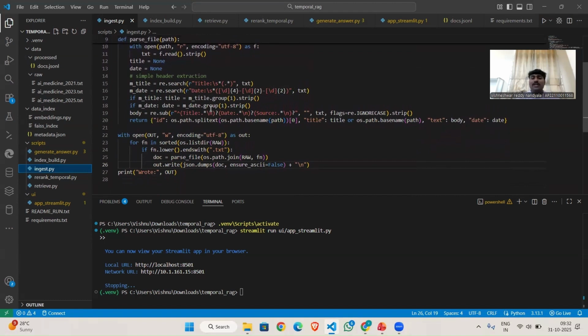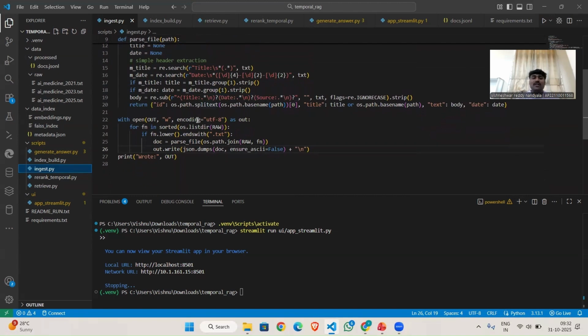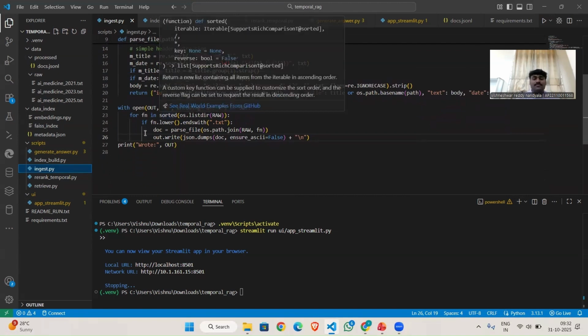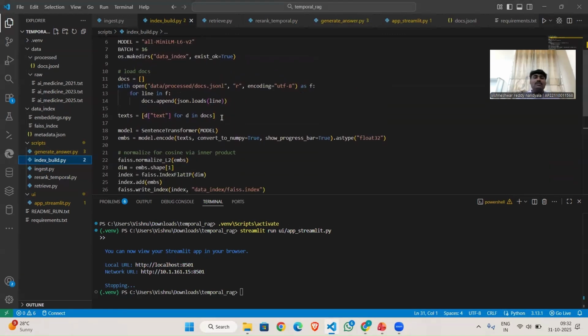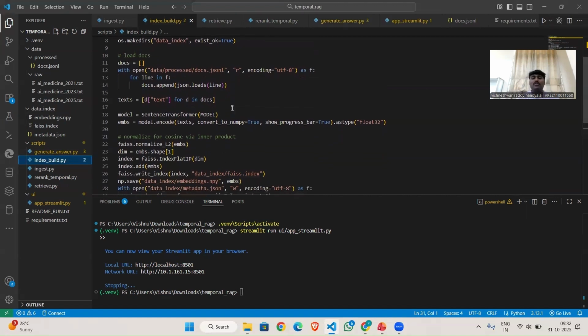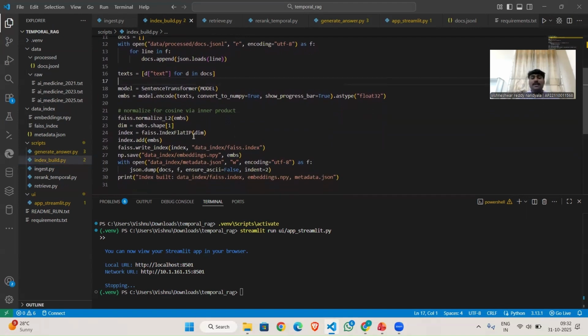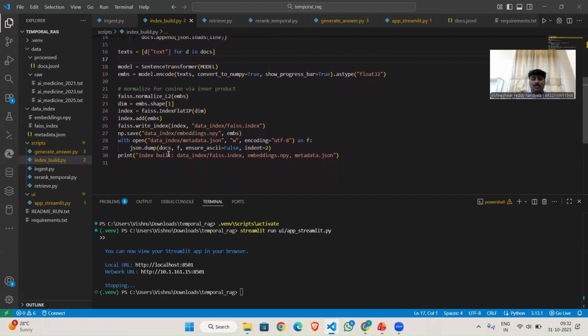It ensures every document carries a time reference, which is crucial for the temporal model. And coming to the index building pipeline, this file encodes each document into a vector embedding using the sentence transformer model. These embeddings are stored in a FAISS index, a high-speed similarity search engine, enabling efficient document retrieval. And this is all about index_build.py.